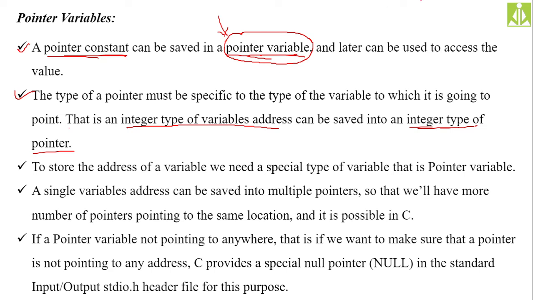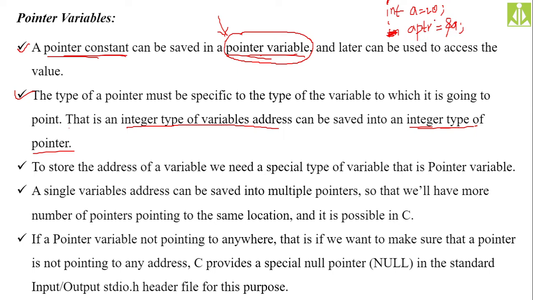Suppose you have an integer variable like this: int a = 20. Now I want to have a pointer to this variable a. I don't want to access this 20 value using the identifier, because accessing using an identifier is a non-efficient job. So what I have to do is create a pointer. How we can create it, we will see in the next slide. Let us assume aptr is created as an integer pointer. Now you can store the address of a into that aptr, like this. So now aptr is holding the address of a.